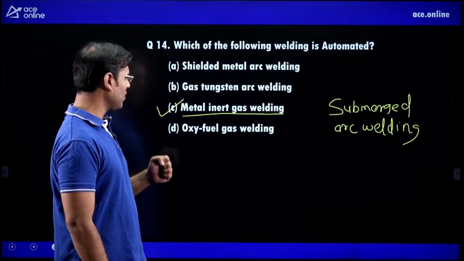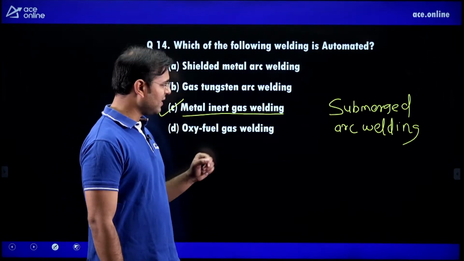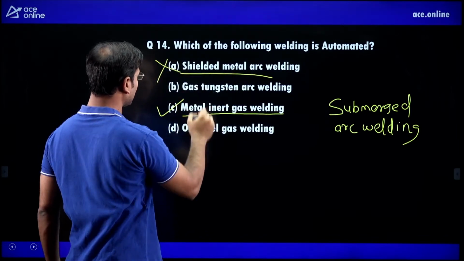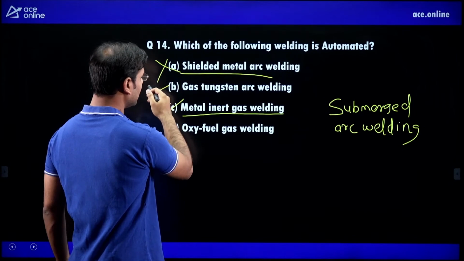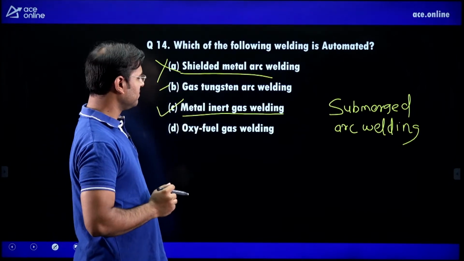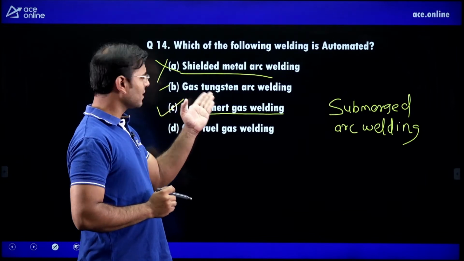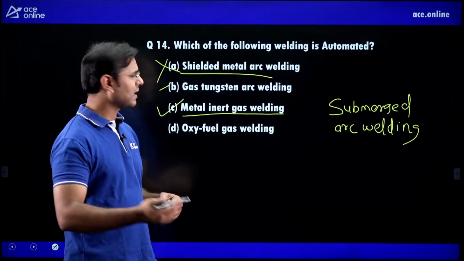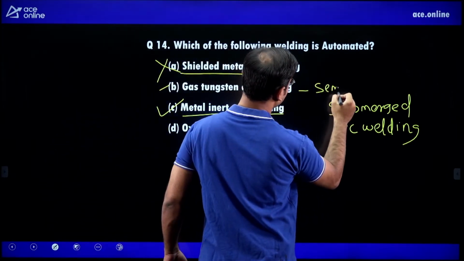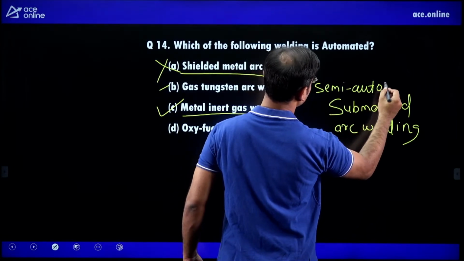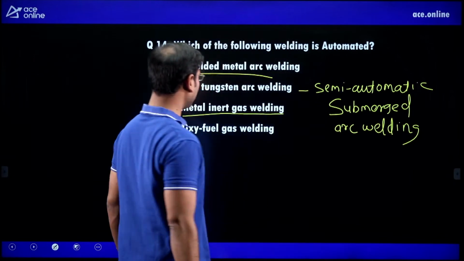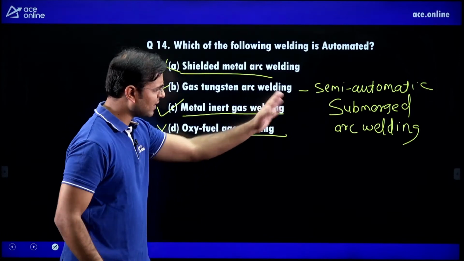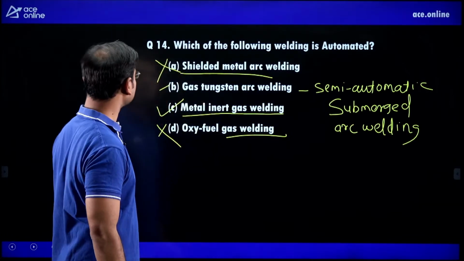That 100% automation is possible in metal inert gas welding or submerged arc welding. What about shielded metal arc welding? Very old, not possible. Gas tungsten arc welding, full automation is not possible, but somewhat semi-automatic, we can say. Oxy-fuel gas welding, this is gas welding, not possible. Answer is MIG, as well as submerged arc welding.